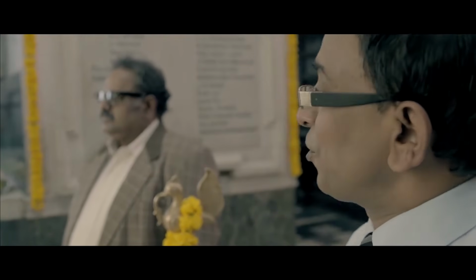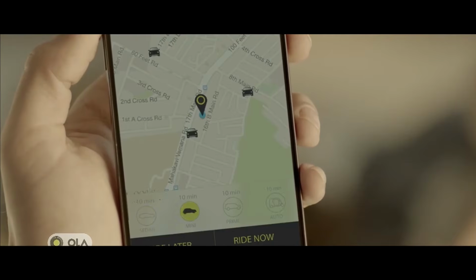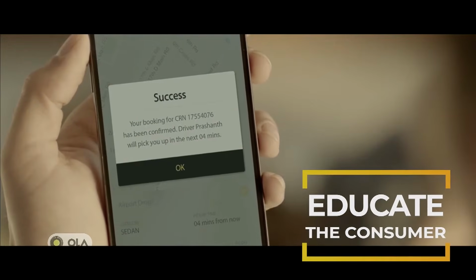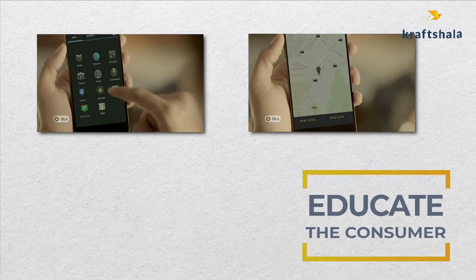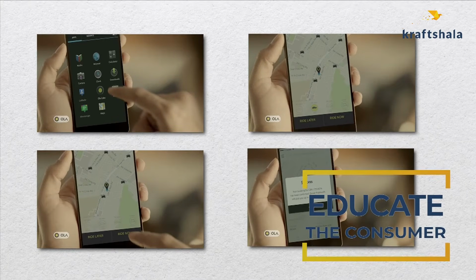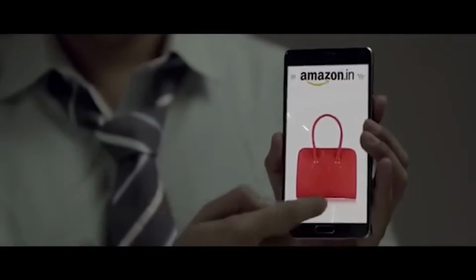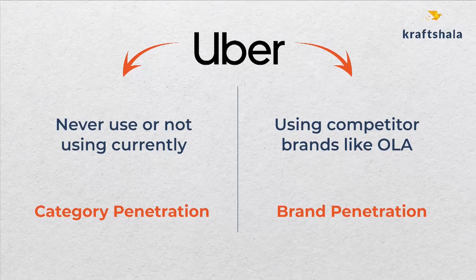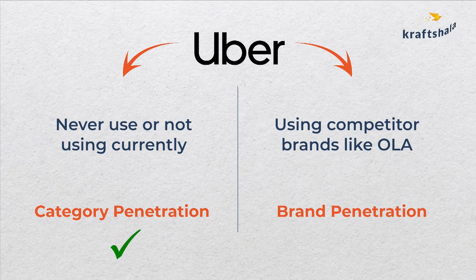Right? Now what I was saying becomes absolutely clear. This is what category penetration looks like. Users are given a core reason why they should consume a category, and then obviously there's an interesting story to wrap that information up in. Also, in addition to giving them a core reason to start using Ola, they also educate the consumer. As you can see, the advertisement has spent time telling the consumer who has never used an app to book a taxi how they should go about it. It doesn't mean that every category penetration campaign should have education involved in it, but if there is education in the ad, then it is strong proof for it to be category penetration.